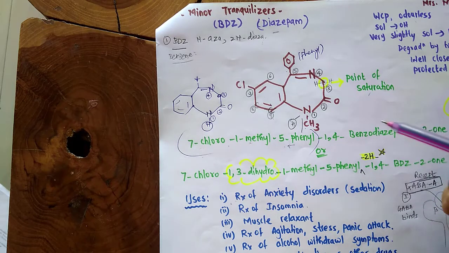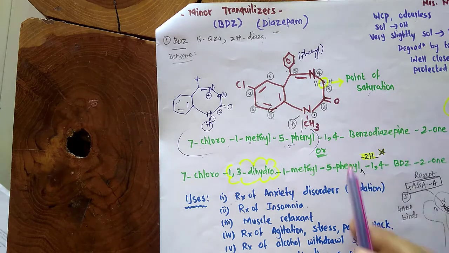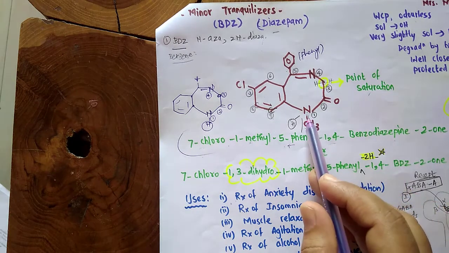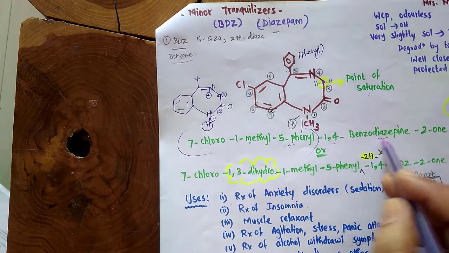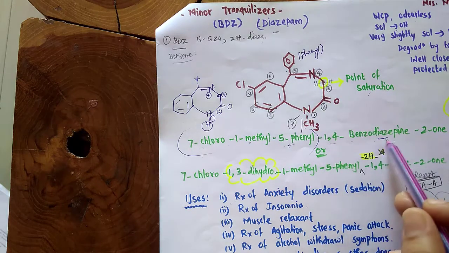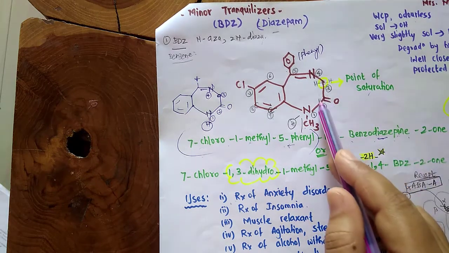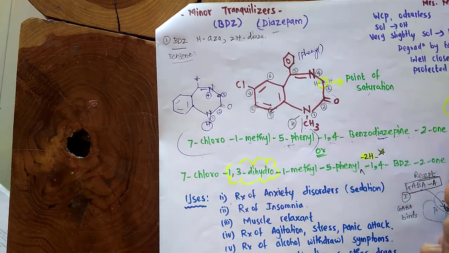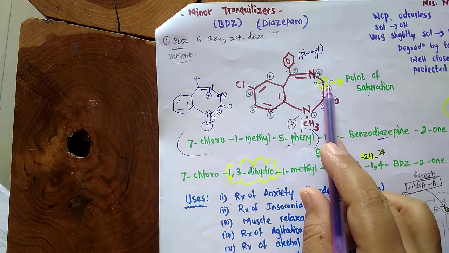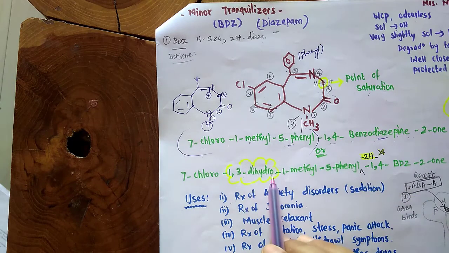Now what is the ring? Benzodiazepine. Why is it 1,4-benzodiazepine? Because the nitrogens, the diaze, are present at first and fourth positions. So it is 1,4-benzodiazepine. Second position has oxo, so it is 2-one. But here we are supposed to mention the point of saturation, the 1,3-dihydro.